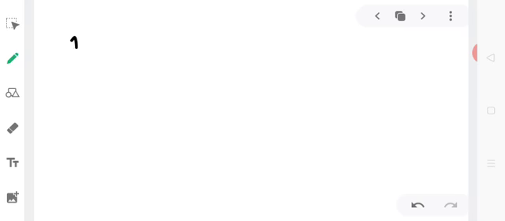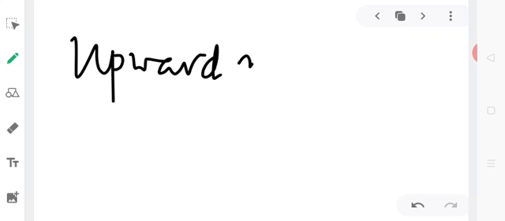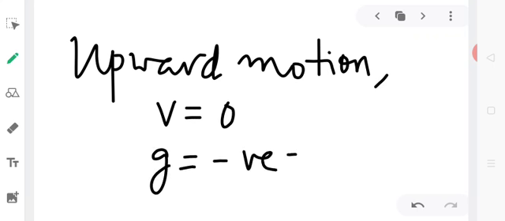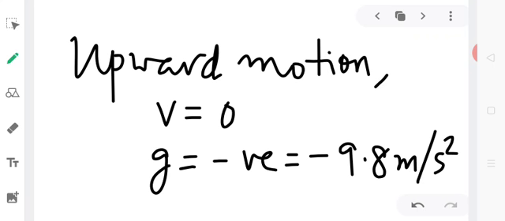Similarly, for an object thrown vertically upwards, final velocity is going to be 0 and acceleration due to gravity is going to be negative, that is minus 9.8 meter per second square. These are the two things that we should remember while solving any numerical question.